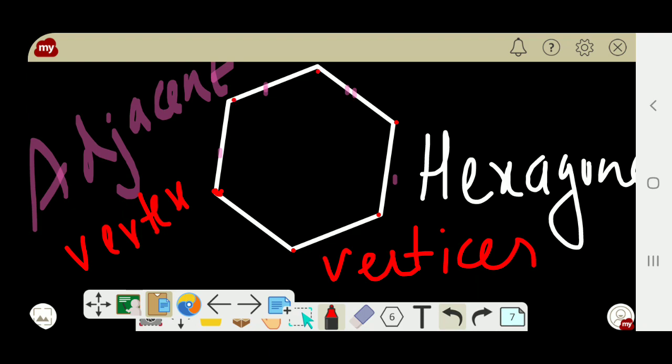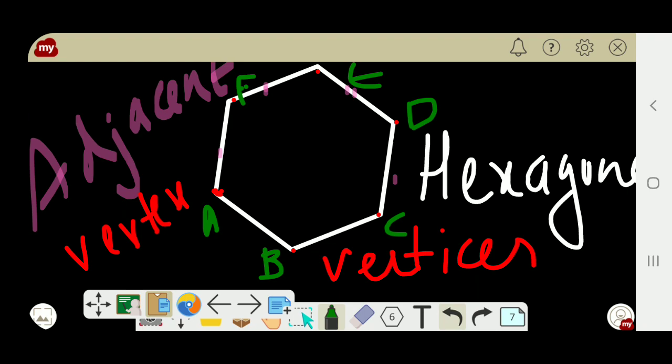Understood? Let's call its names. We can call them vertex A, vertex B, vertex C, D, E, and here F. So 1, 2, 3, 4, 5, 6 vertices are there. This hexagon has 6 vertices.